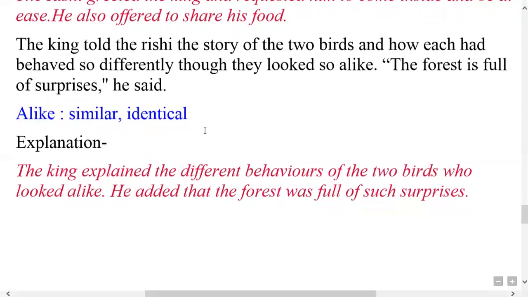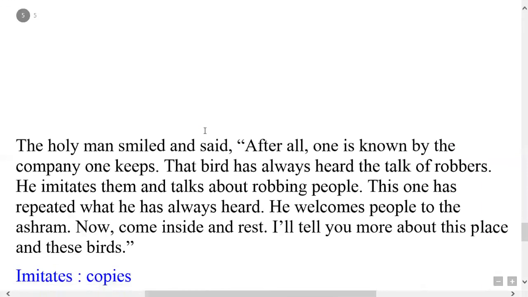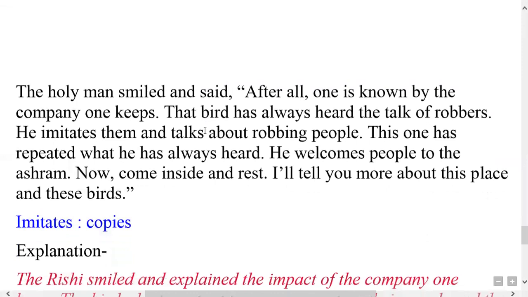Next, come to the next part. The holy man smiled and said, "After all, one is known by the company one keeps." You know that is a key word. Whenever we have read the story, one is known by the company one keeps. That is the moral of the story.